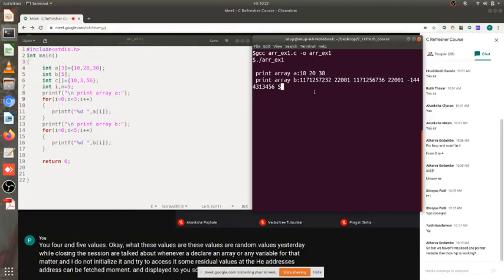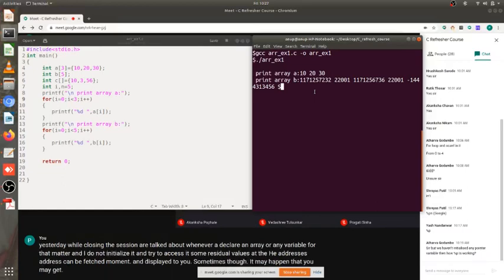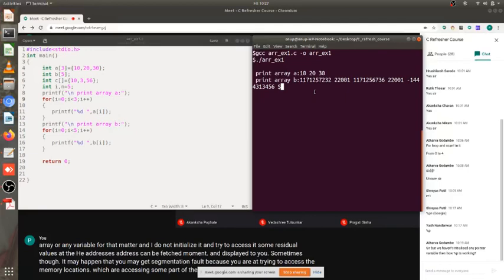Sometimes though it may happen that you get a segmentation fault because you are trying to access some memory locations which are accessing some part of the data or code segment. You won't get any error or warning from the compiler if you try to do something like this. But if this a of I or b of I value was used in some calculations, you could get wrong results.